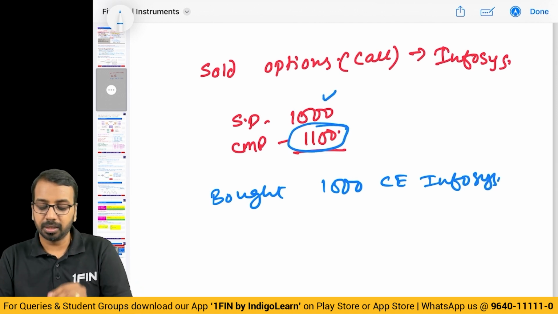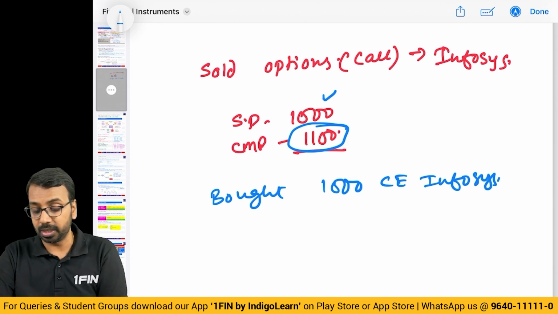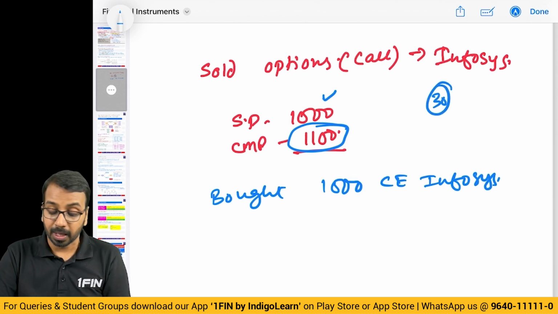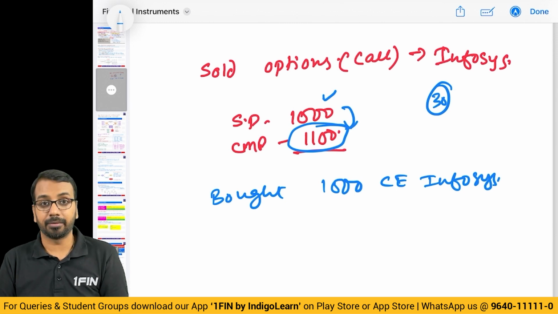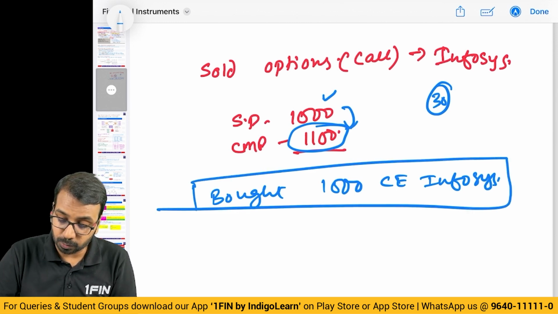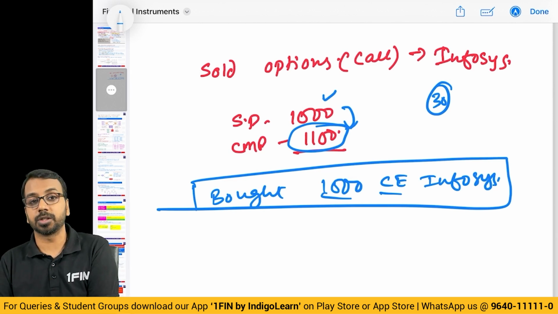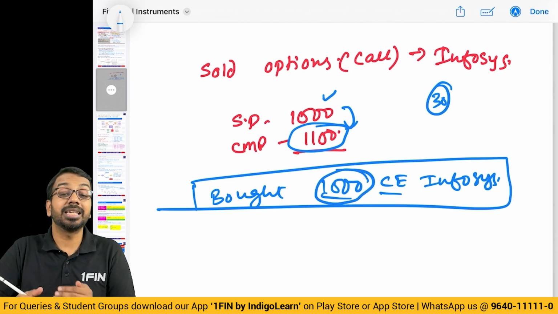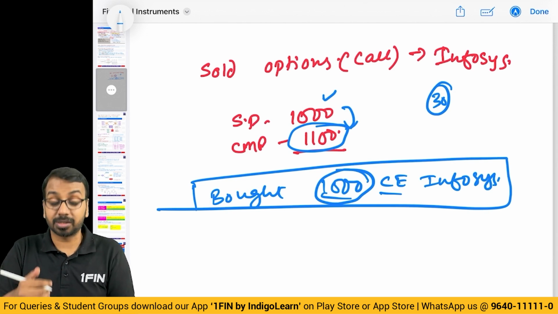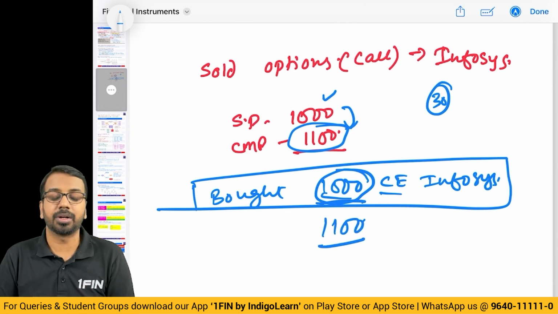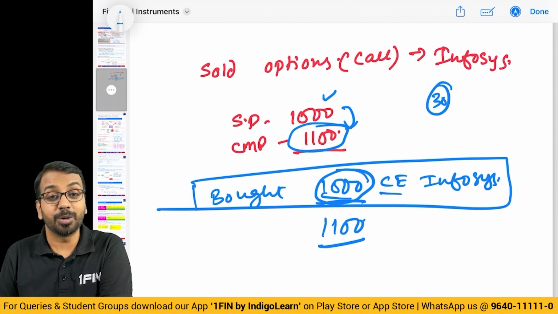When you sold it, the strike price for which you have sold is 1000, you have collected some premium for that. Let us say you have collected a premium of 30. Now, the price has become 1100. If you look at it from your friend's perspective, friend has purchased 1000 call options of Infosys. Now, the buyer, your friend, is at an advantage, he has some profit, because he can buy at 1000, he can sell in the market at 1100, he is in a favorable position.